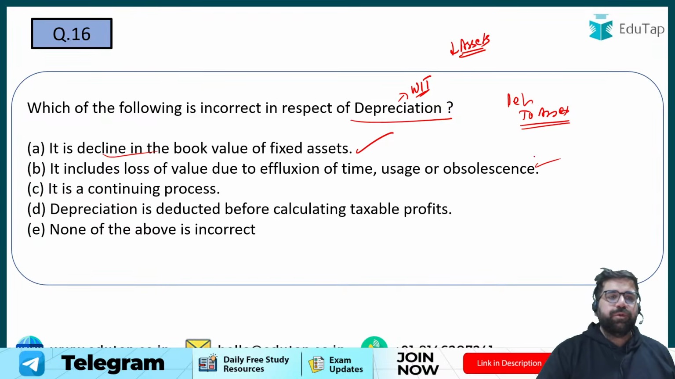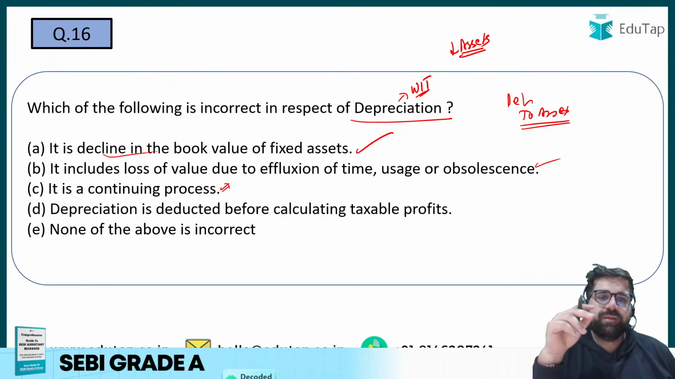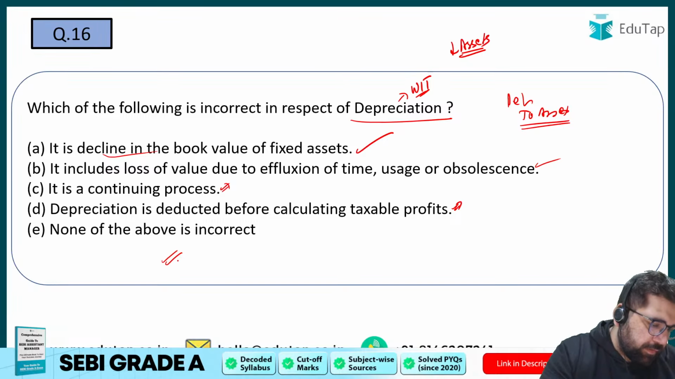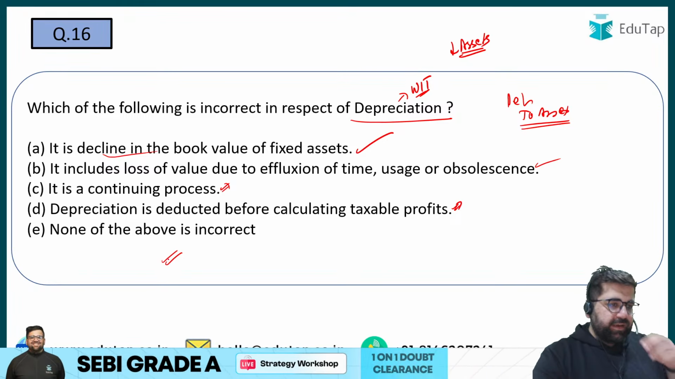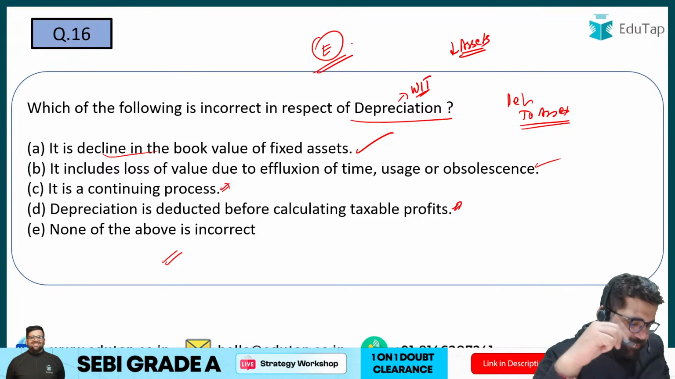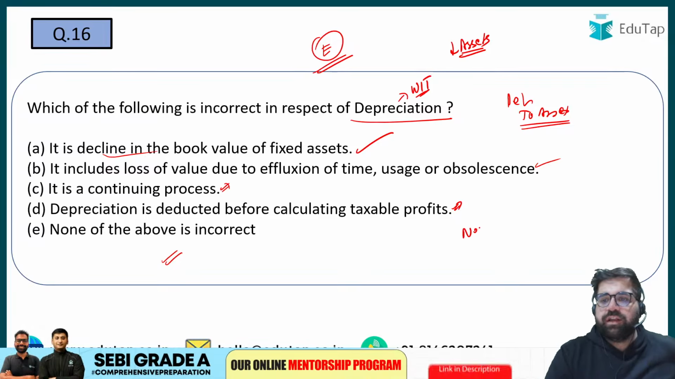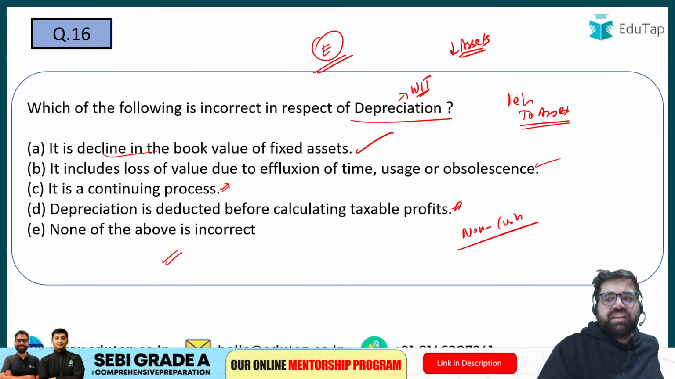It is a continuing process. Obviously, yes, because as soon as your machine is purchased, you will apply depreciation. Depreciation is deducted before calculating taxable profits. Obviously, yes. So none of the above statements looks incorrect to me. Right, none of the above options looks incorrect to me, so answer will be option number E. The answer will be option number E only. Right, and I hope you remember that depreciation is a non-cash loss or a non-cash expense.